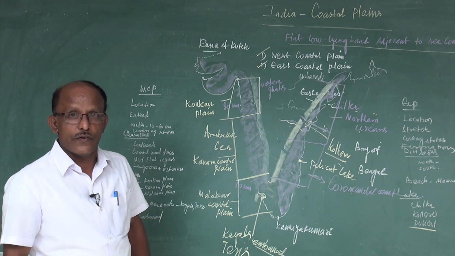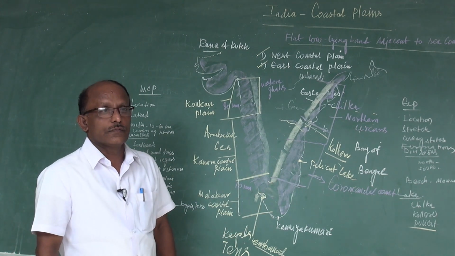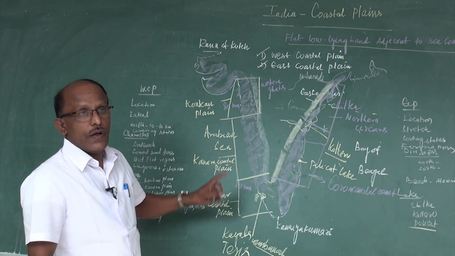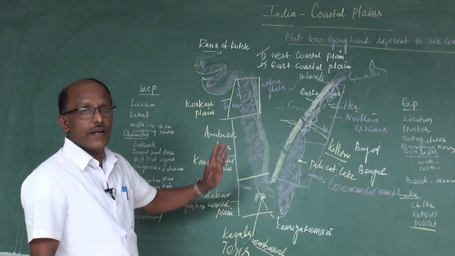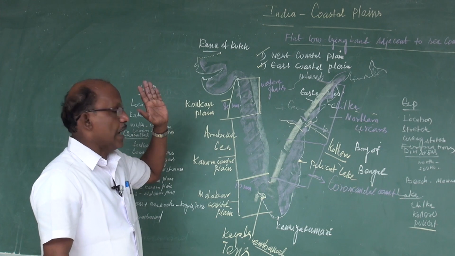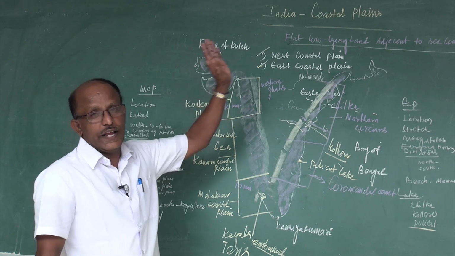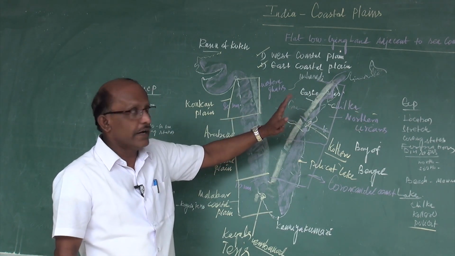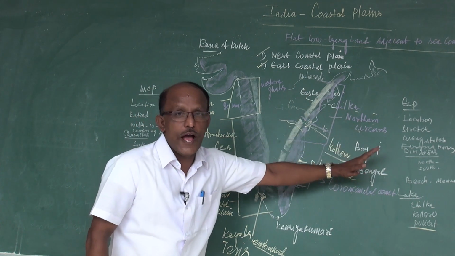The first point is location. The west coastal plain is located in between the Western Ghats and the Arabian Sea. The east coastal plain is located in between the Eastern Ghats and the Bay of Bengal.